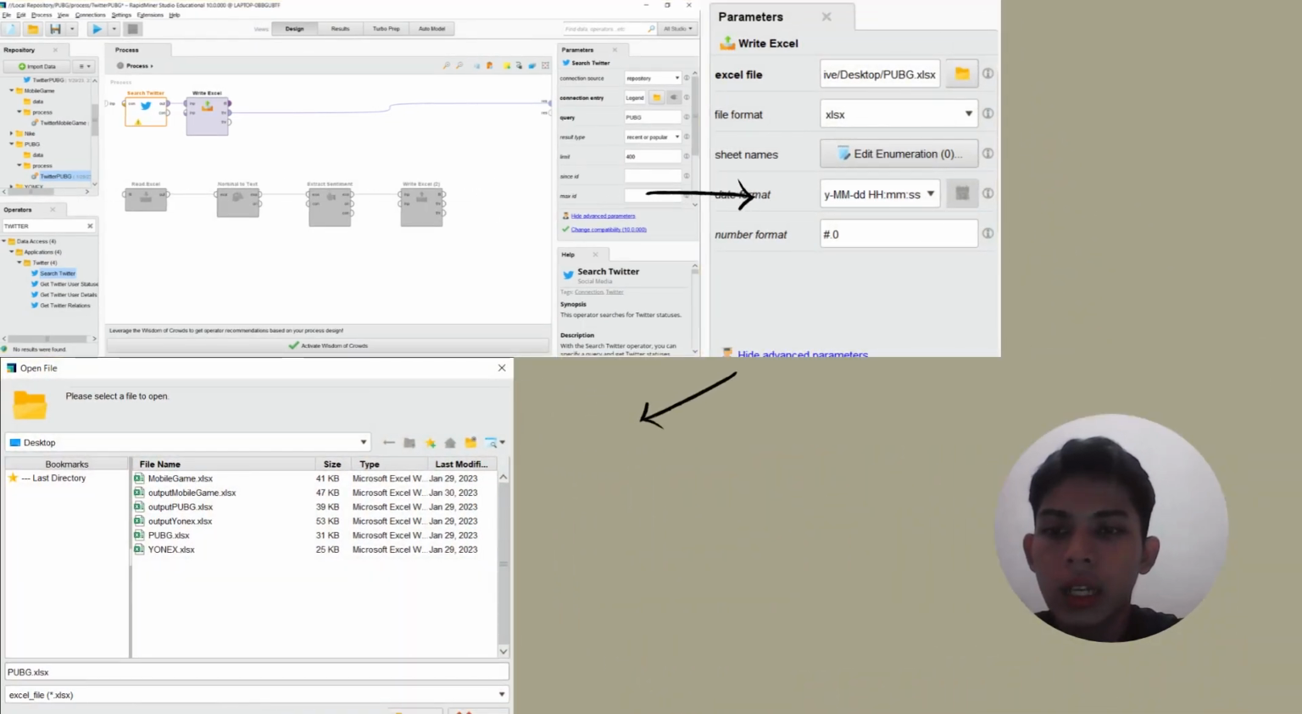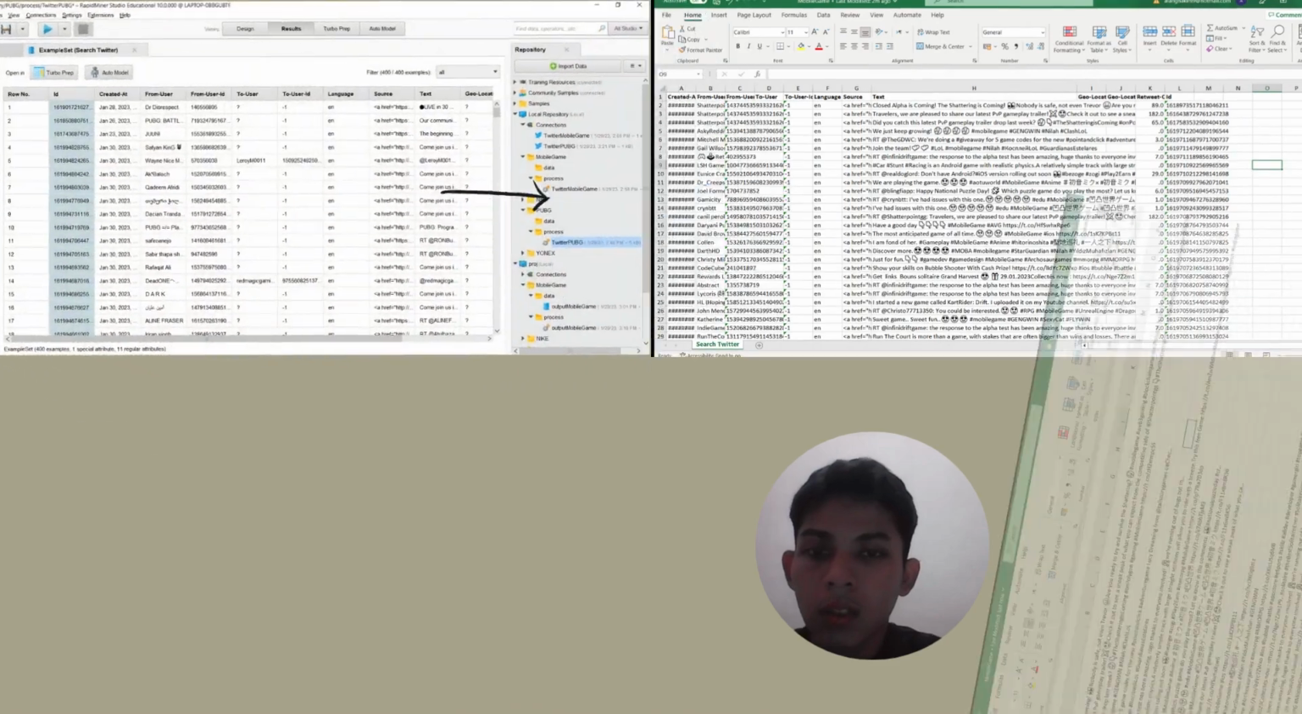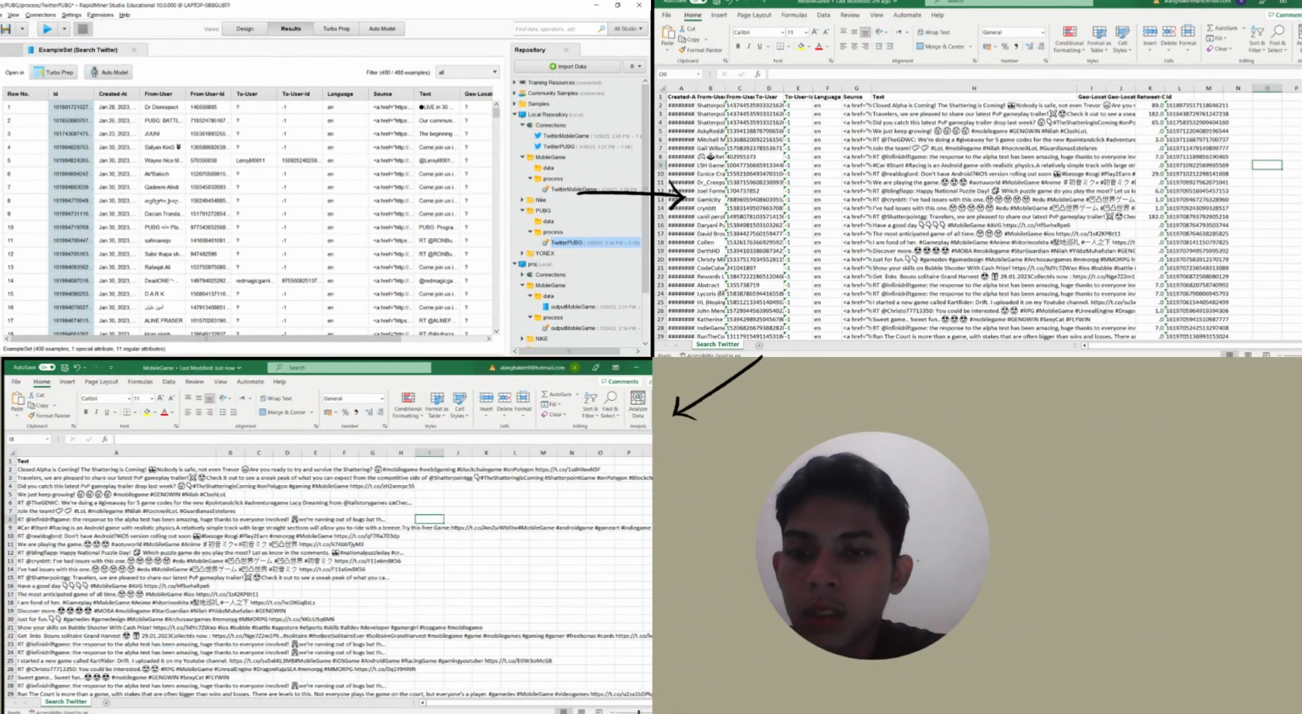We drag write Excel from the operator and then press the write Excel box. And in the parameter section, press the button in the Excel file section. Later, the open file window will come out. And then we select the desktop to save the data. Okay, once finished, we press the run button at the top.